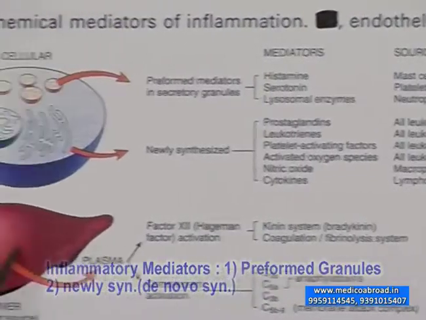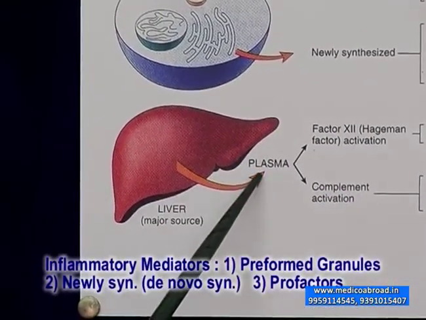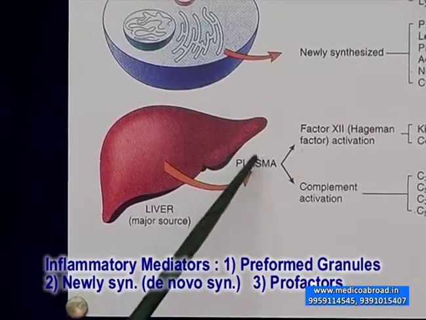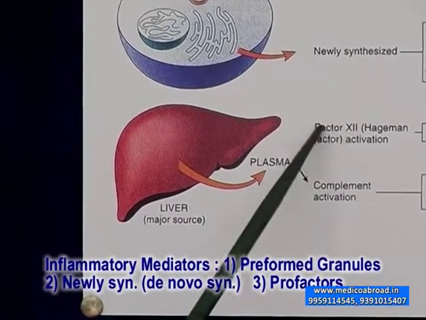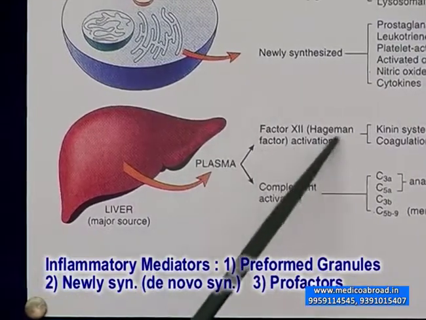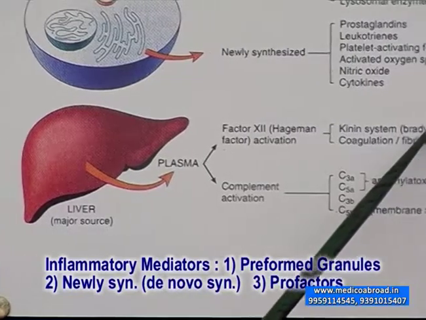The mediators from the liver are secreted in their precursor form into the plasma. That means they have to be activated. When they are secreted, they are dormant. Factor 12 or Hageman's factor is activated and that produces the kinin system or bradykinin.